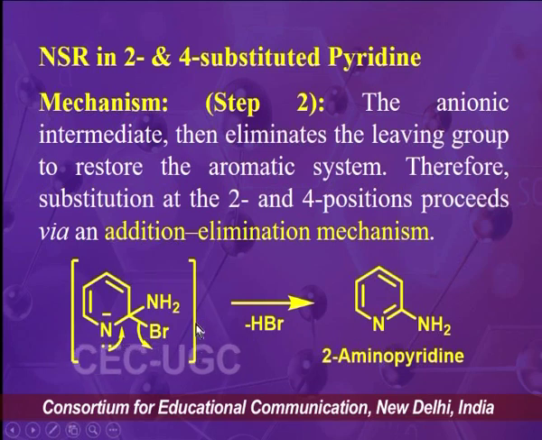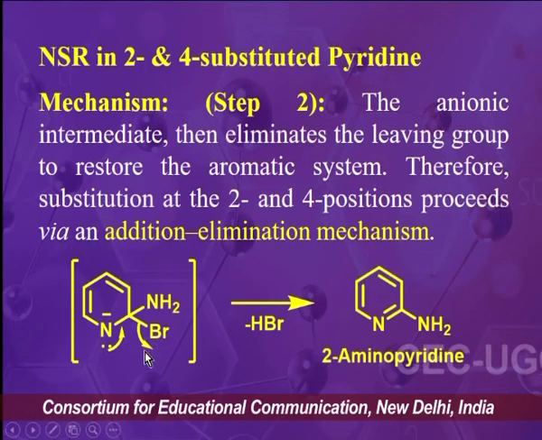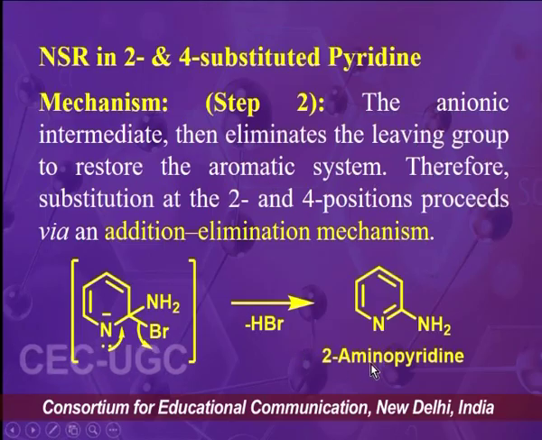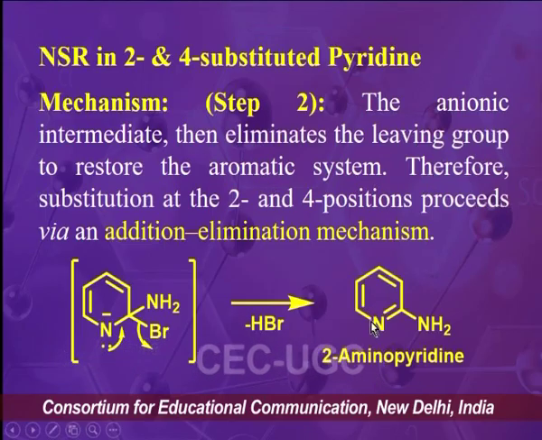Then in the second step, from this anionic intermediate there will be elimination of bromide ion, and we will get 2-aminopyridine as the final product.